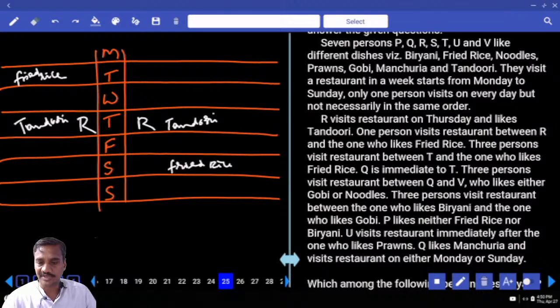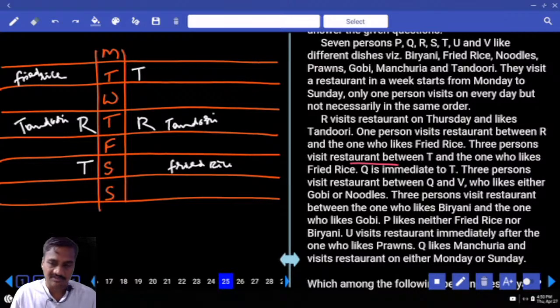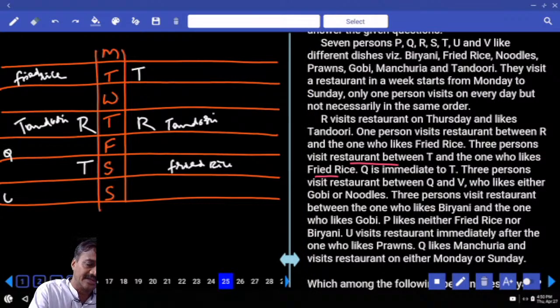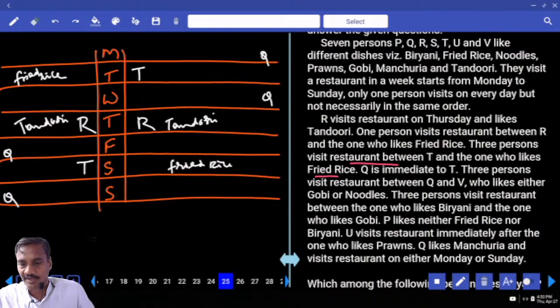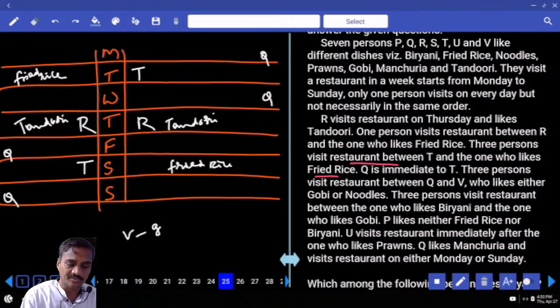The next one. Three persons visit restaurant between T and the one who likes fried rice. Now between T and the one who likes fried rice, now 1, 2, 3, there must be exactly 3. And Q is immediate to T. Now Q is immediate to T, and Q can be in any one of these two cases. Here also Q can be on any one of these 2 days. And 3 persons between Q and V. V likes either gobi or noodle.